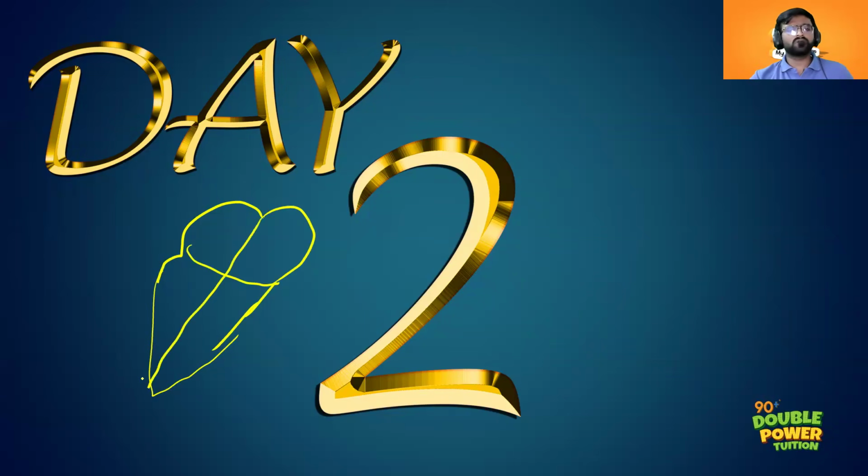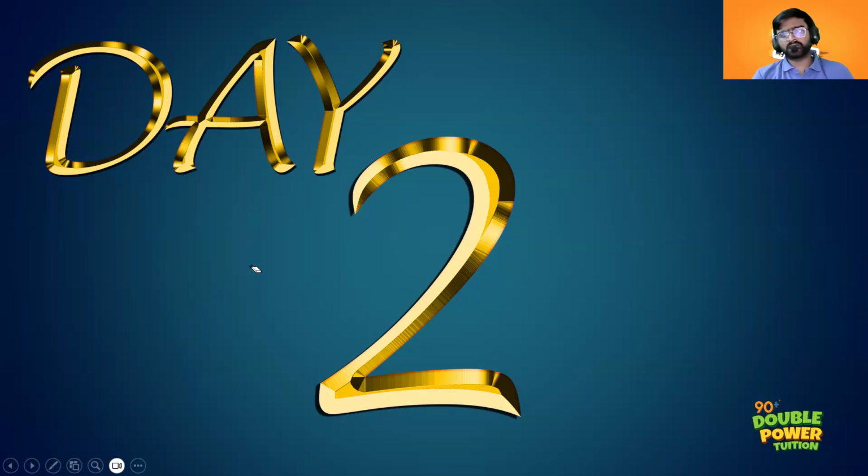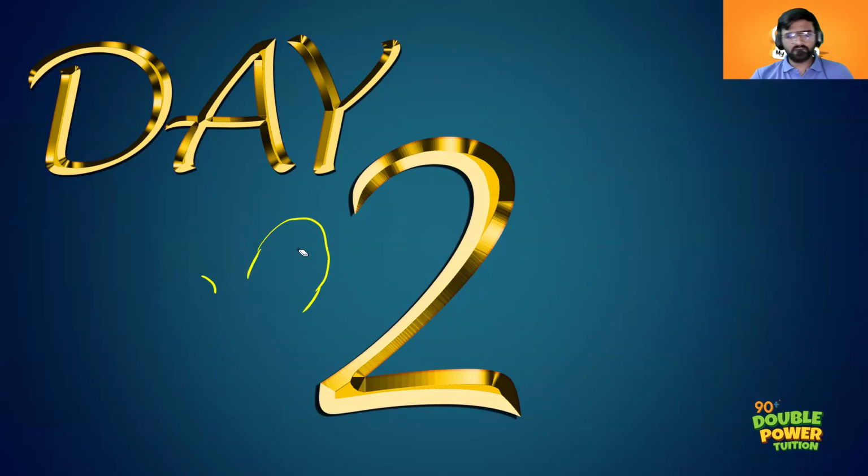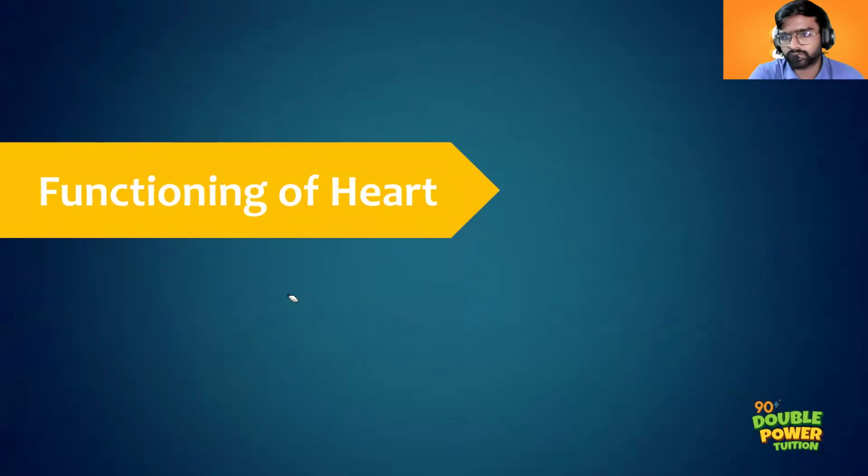In an exam we will not get that much time, so at that time you can draw such rough images. You can just mention the right atrium, left atrium, ventricle, pericardium, and in between you can show the valves. Try to draw a rough image, not a very detailed image like the diagrams in our textbook. A very brief, rough sketch is enough, and you can just mark the different parts.